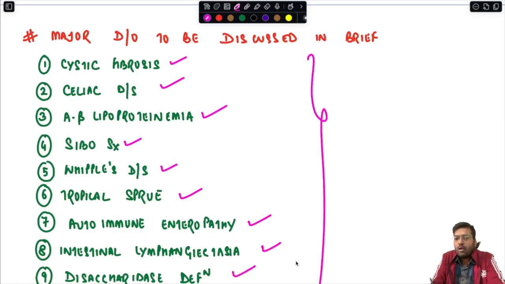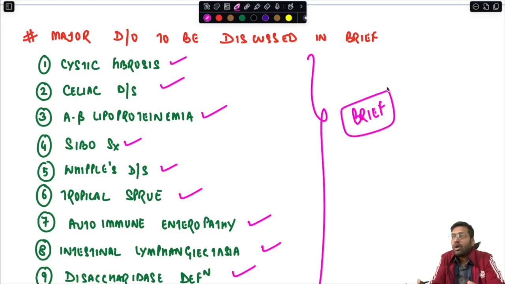Okay, so all these important malabsorption conditions will be discussed in brief over here, because we have to complete this topic as a whole, as an exam topic, as a long answer question in the exam. So we will discuss in brief about these, the most important points and the differential points which will help in the diagnosis of these conditions.